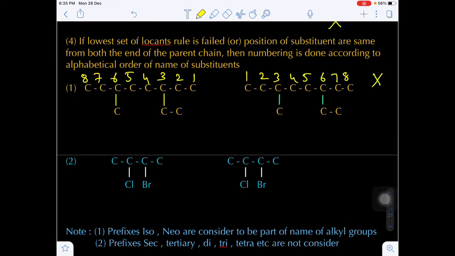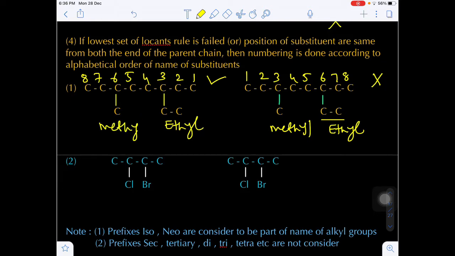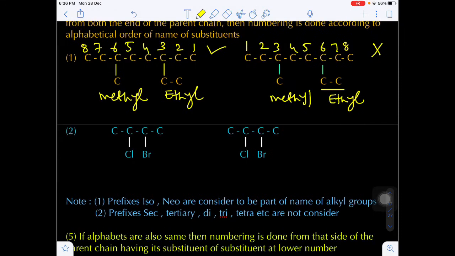Left to right, this numbering will be incorrect and this numbering will be correct, because ethyl gets the higher priority as compared to methyl because of alphabetical order. So that's why numbering must always be done from right to left, not from left to right.